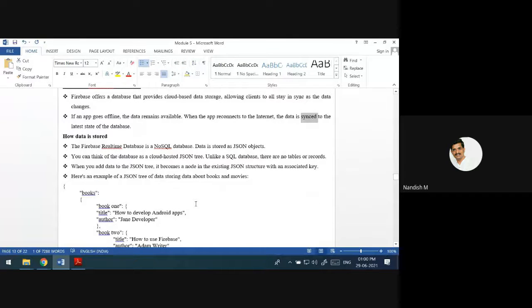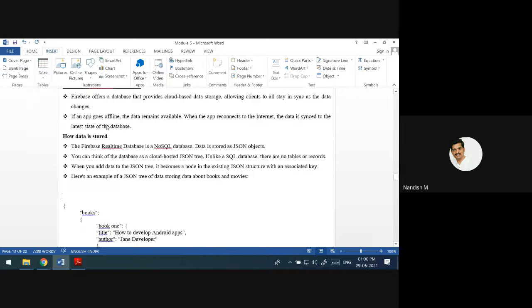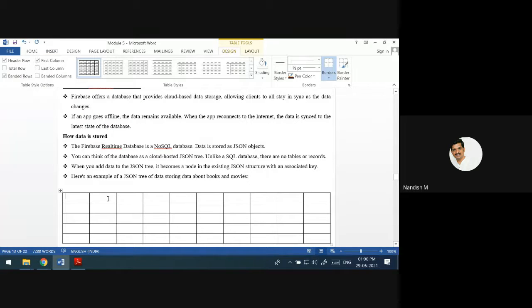How is the data actually stored in the database? As I said, in SQL the data is stored in the form of rows and columns. It will be like this. In the database, in this way, data will be stored. There will be a name, then age, then salary, address, pin code. In this way there will be columns.